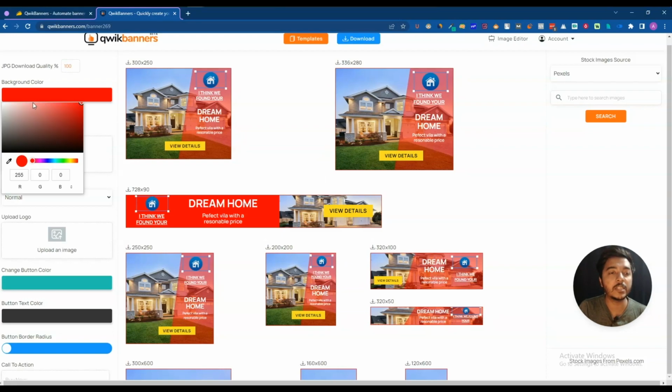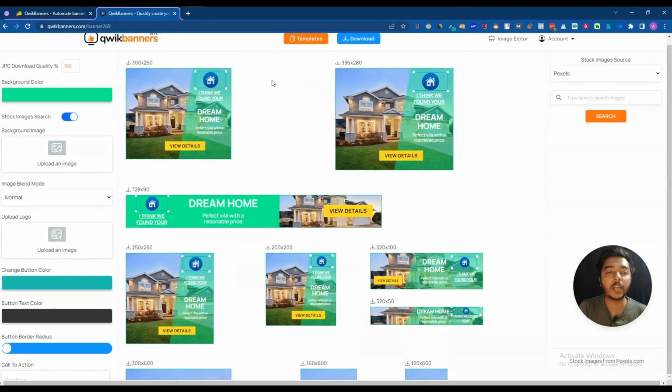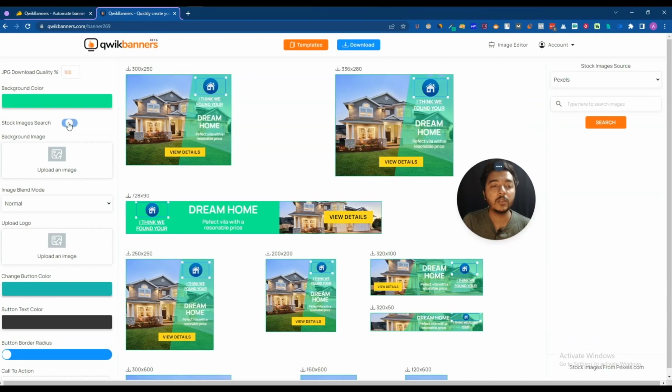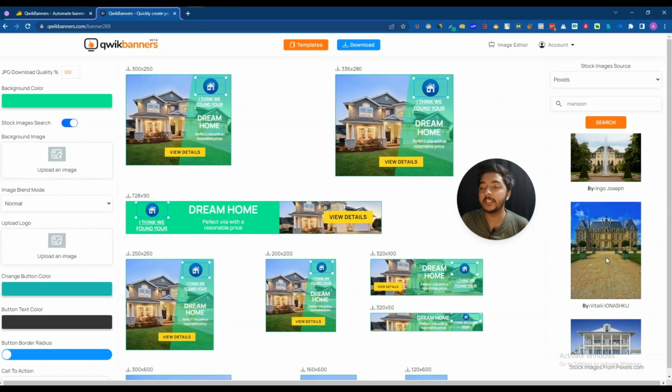Now let's say you want to change the background color. It's possible from here. Just click here and select your color, then see the background color has been changed. Every banner's background color has been changed. You can also search stock images if you need. Let me enable this option, and let's say here you want one mention. So if I search here mention, see here you will get these mention photos, and you can search the stock images from Pexels and Pixabay basically.